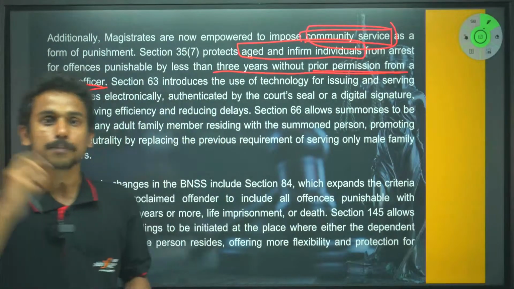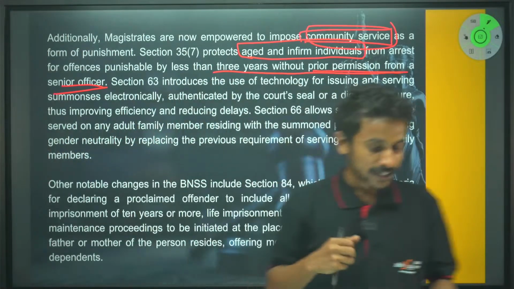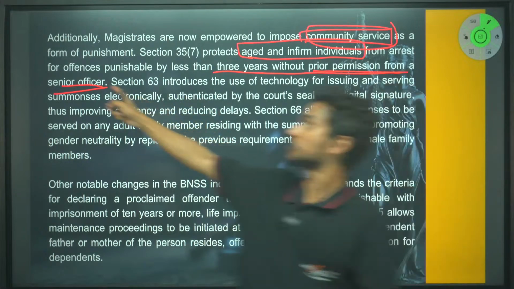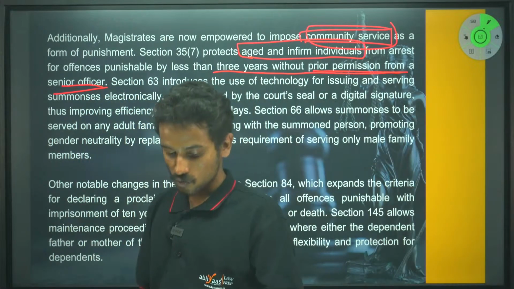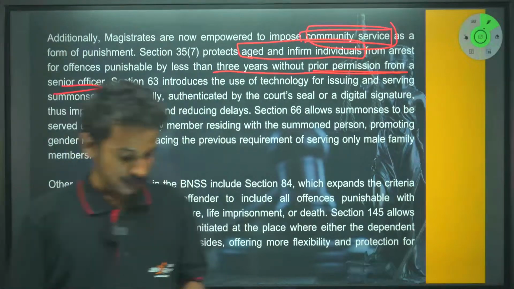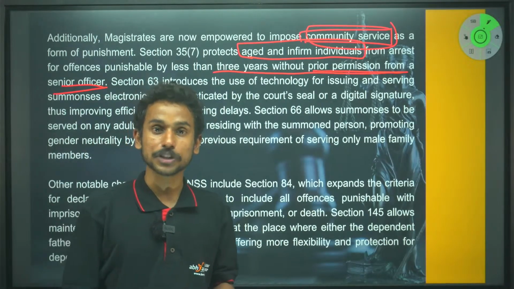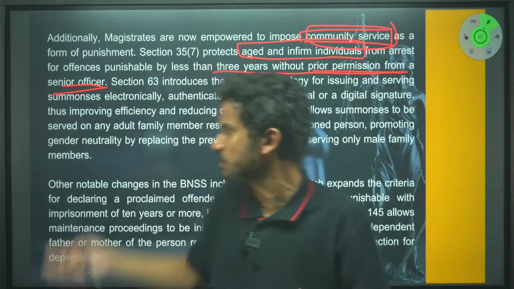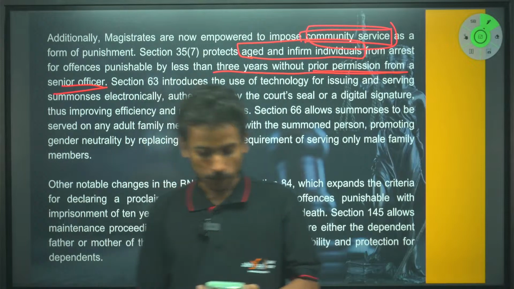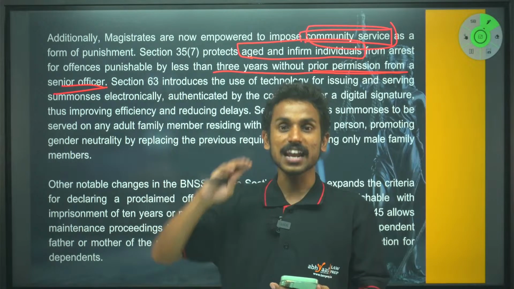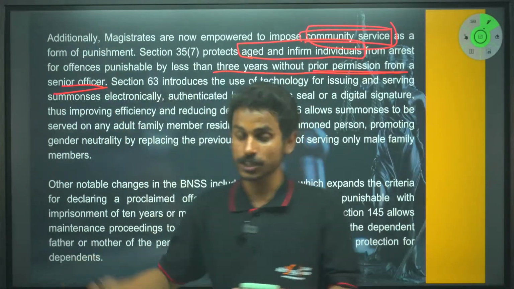Right? Now, let me put a question. Let me see who answers this. What if the arrest is done by the senior officer himself? What would that mean? Does he still need permission, or can he do it, because he is himself a senior officer? Suppose an IG, Inspector General of Police, is there. He's already a senior officer.